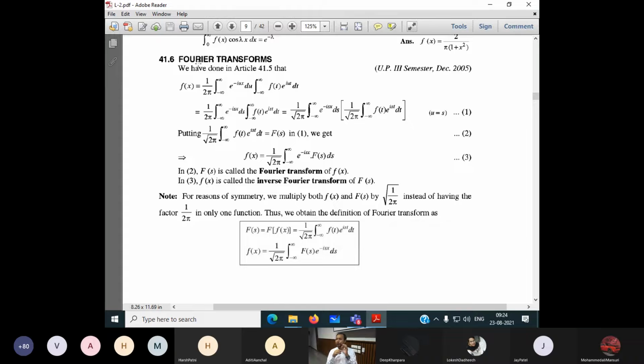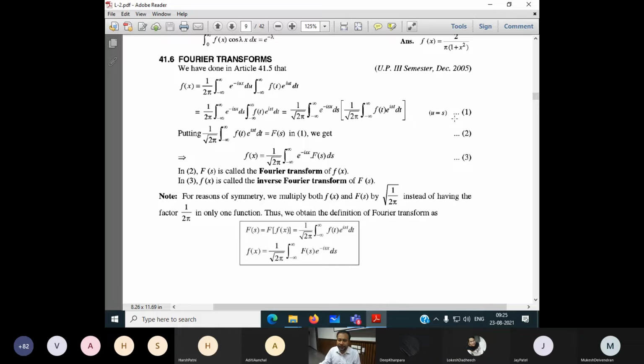The Fourier transform is a part of integral transforms. All the Fourier transforms are derived from the integral transform. But here we are not going to derive the Fourier transform. We are going to remember what the formula of the Fourier transform is. We have to just remember it and apply it. So there are a number of derivations. This line is equation 1, 2, 3.